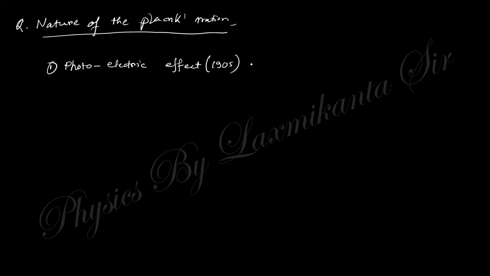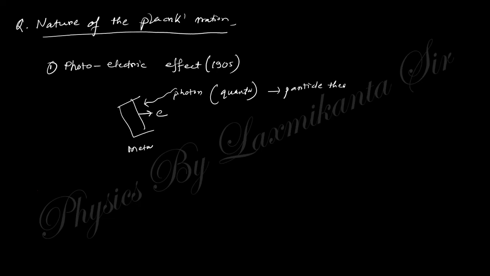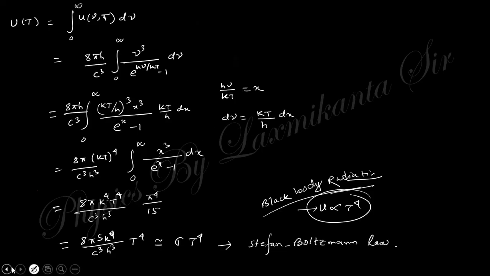The photoelectric effect says that the photon, as a wave packet, targets a metal, and the photon particle ejects an electron. Here this photon is taken as a quantum, that is the particle theory. Its energy is h nu, and this is also taken in Planck's radiation.